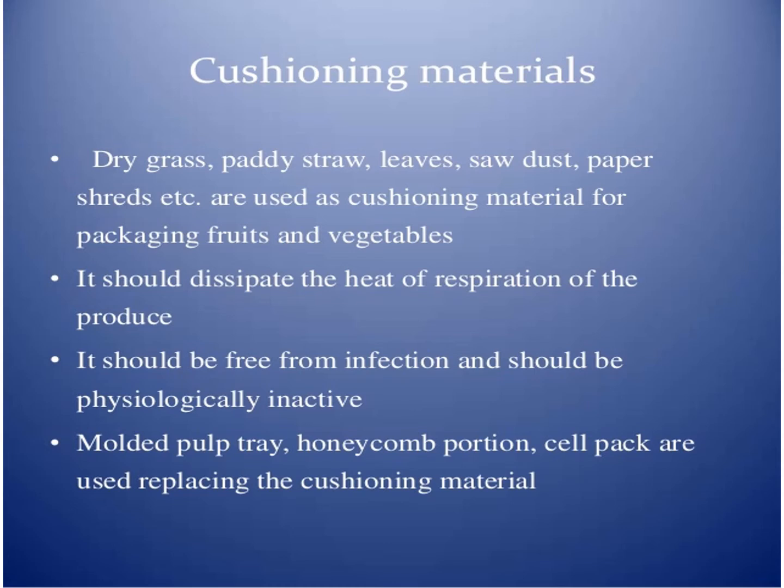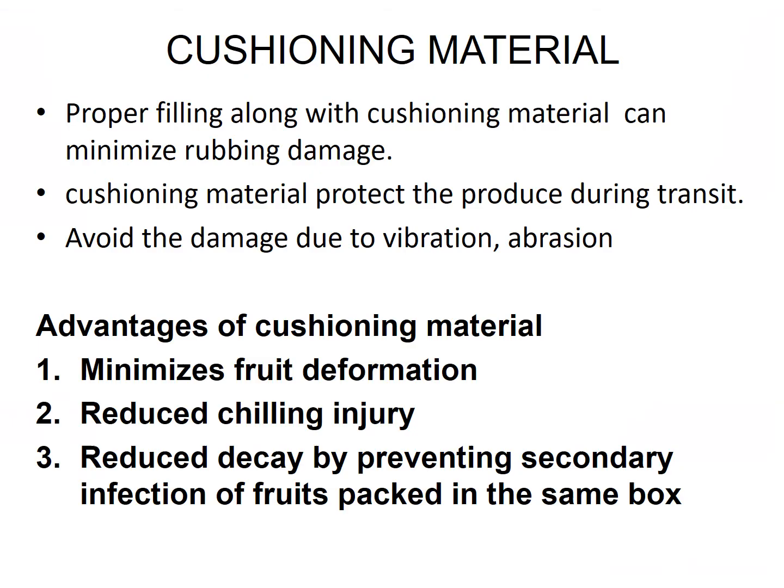Dry grass, paddy straw, leaves, sawdust, paper shreds, etc. are used as cushioning material for packaging of fruits and vegetables. It should dissipate the heat of respiration of the produce. It should be free from infection and physiologically inactive. Then molded pulp trays, honeycomb partitions, and cell packs are used to replace the cushioning material.